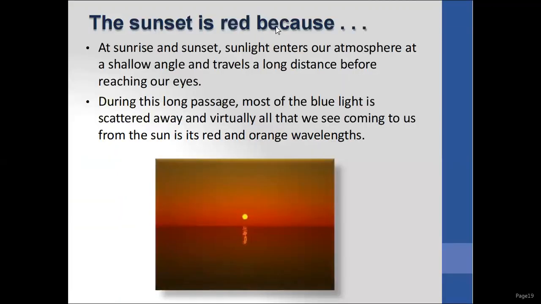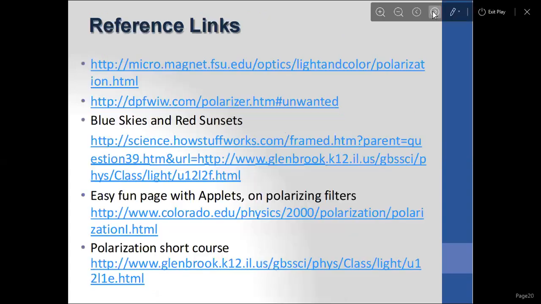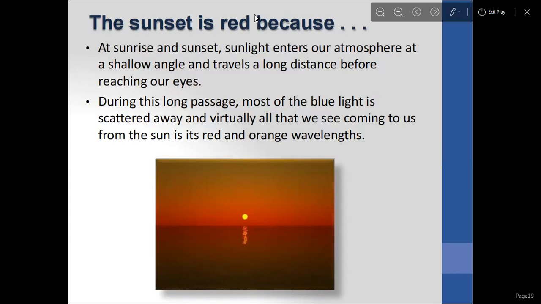The sunset is red because at sunrise and sunset, sunlight enters our atmosphere at a shallow angle and travels a long distance before reaching our eyes. During these long passes, most of the blue light is scattered away and virtually all that we see coming to us from the sun is its red and orange wavelengths. This is why we see the sunset like that. So these are the real life examples of polarization, and this is important for you.